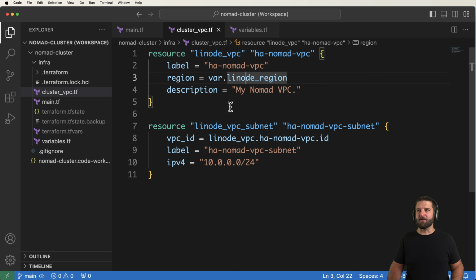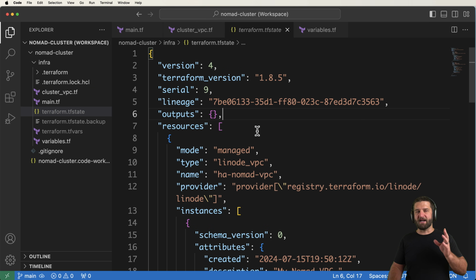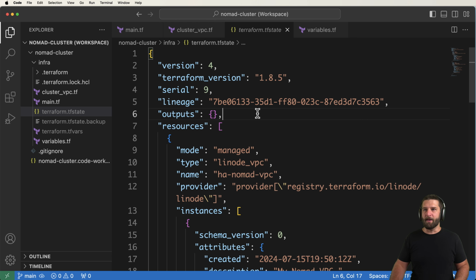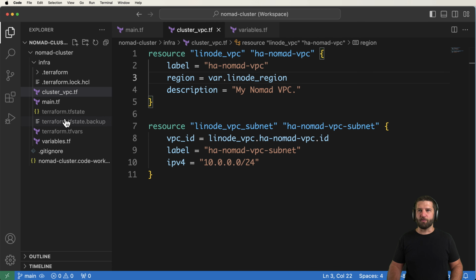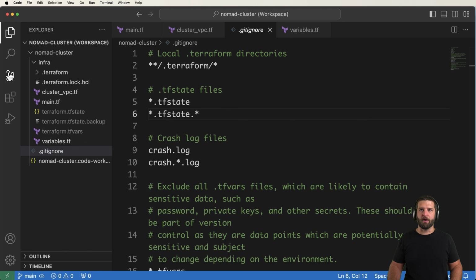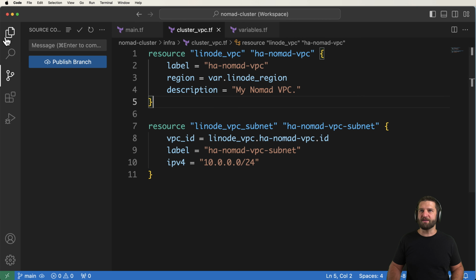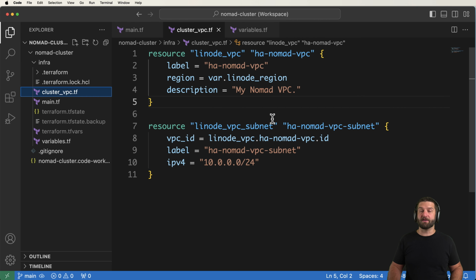But the other thing about using Terraform is terraform.tfstate. This state right here is an actual file that has a lot of sensitive information in it that actually shows us exactly what's going on with our state. There's a way to set this up in the cloud and specifically on Linode Object Storage, but the idea is we aren't going to touch that right now, but it is a very important file itself. Now, the reason it's grayed out, of course, is from .gitignore, and off the video, I've been tracking all of the code with Git, but the idea now is I want to show you exactly how this declarative nature